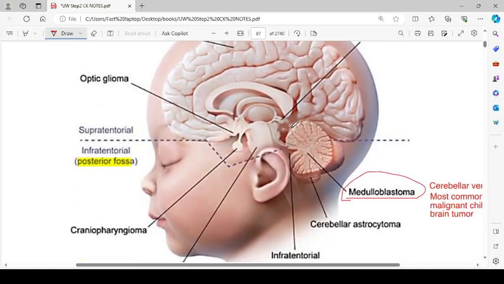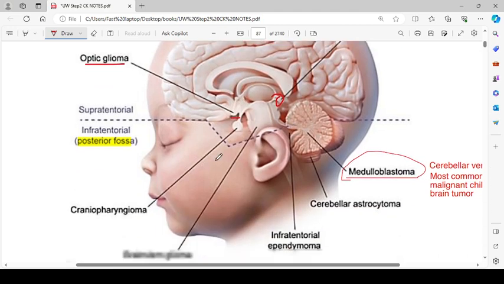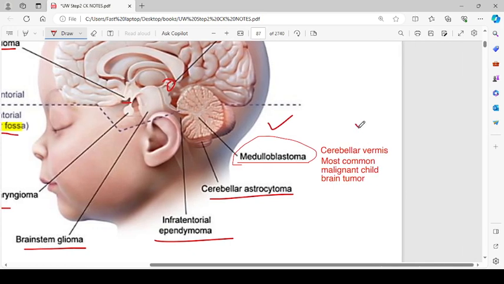Pediatric tumor location. So astrocytoma can occur in the cerebral hemisphere. Pinealoma can occur over here, in the pineal gland just behind the midbrain. Optic glioma can occur in the optic chiasm or optic nerve. These are subtentorial tumors. Most of them are infratentorial, like medulloblastoma, cerebellar astrocytoma, infratentorial ependymoma, brainstem glioma, craniopharyngiomas, and infratentorial posterior fossa tumors. So cerebellar vermis, most common malignant child brain tumor.